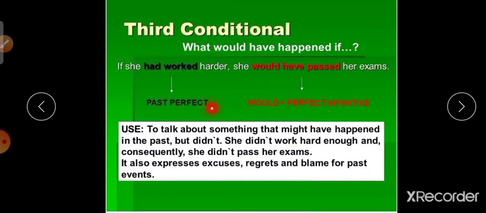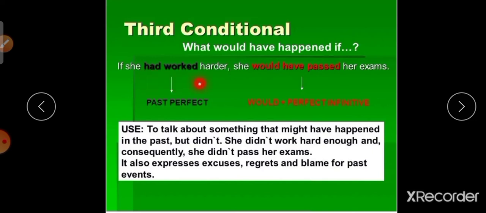So the past perfect tense is followed by the main clause would plus have plus past participle, to talk about something that might have happened in the past but didn't, not possible. She didn't work hard enough and consequently she didn't pass her exams. It also expresses excuses, regrets, and blame for past events.